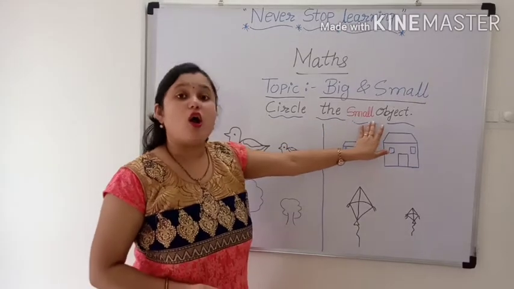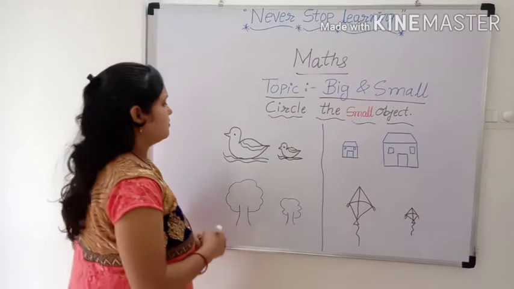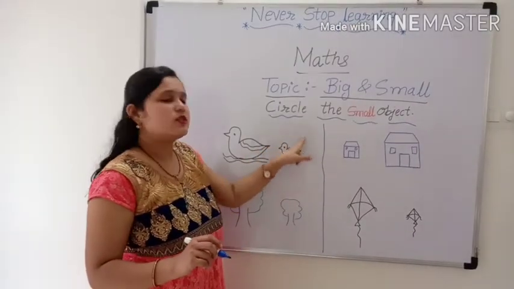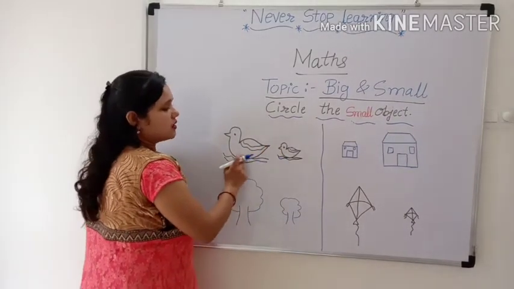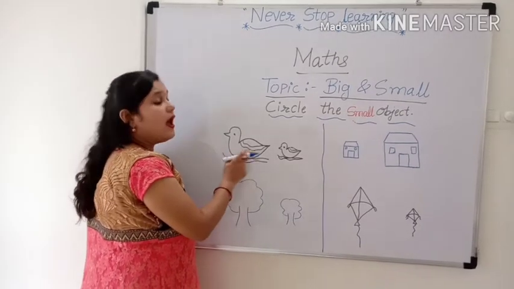Circle the small object. It means circle the small object. There are two dogs. How many dogs? Two. One is big and one is